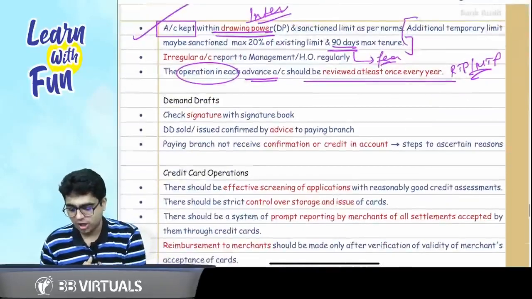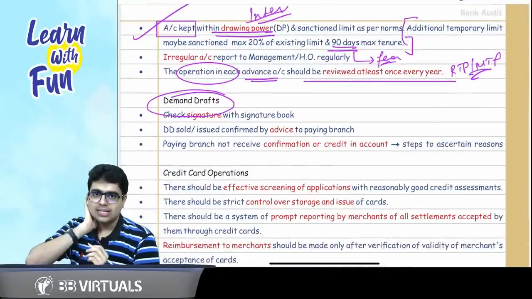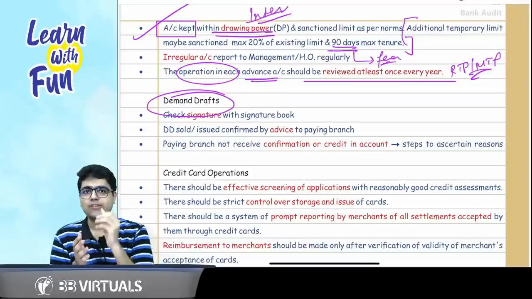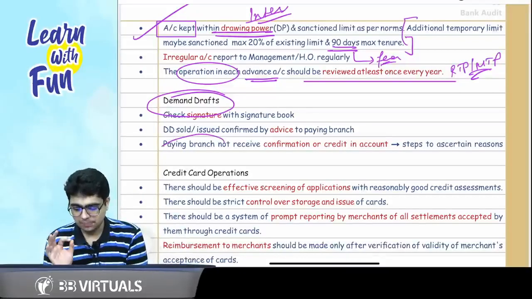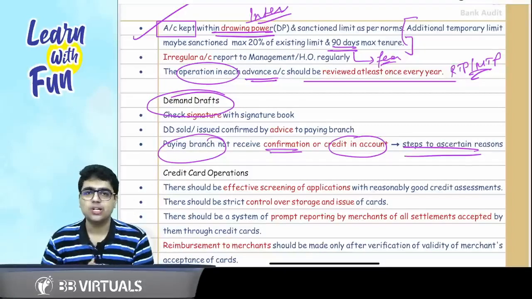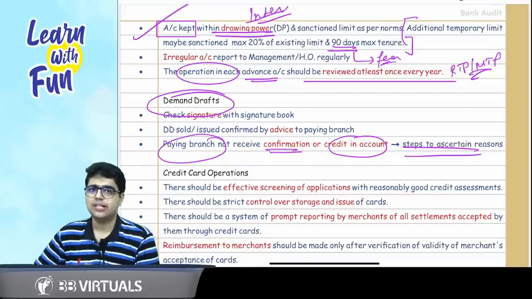So what about the demand drafts? Demand drafts are the easiest topic. Check the signature of demand draft. Okay? Credit the account only when you have received the advice from the paying branch. And the last point is, if the paying branch has not given any confirmation of credit in the account, steps should be taken to ascertain the reasons why the issuing branch has not sent any debit advice.